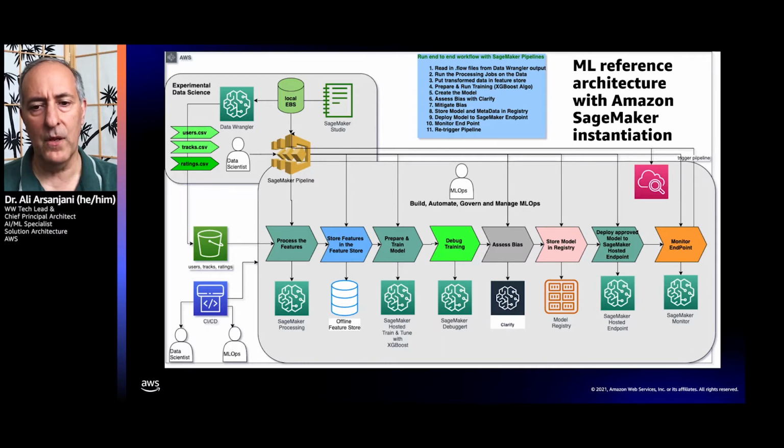And then finally, we have monitor capabilities with SageMaker Monitor in order to monitor the endpoints to detect data drift or concept drift, and then re-trigger the pipelines so that we can automate the process over again with new data and building new models as necessary. The other necessary ingredient for MLOps is the ability to integrate with CI/CD pipelines, continuous integration, continuous deployment pipelines, where you change your code and you want it to go into production in a seamless fashion.